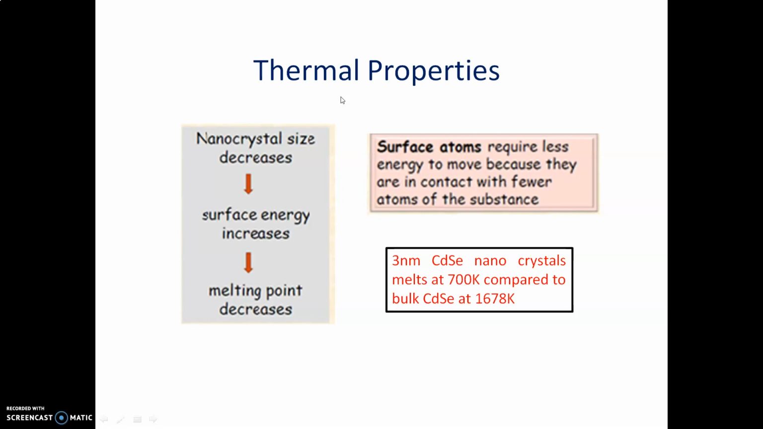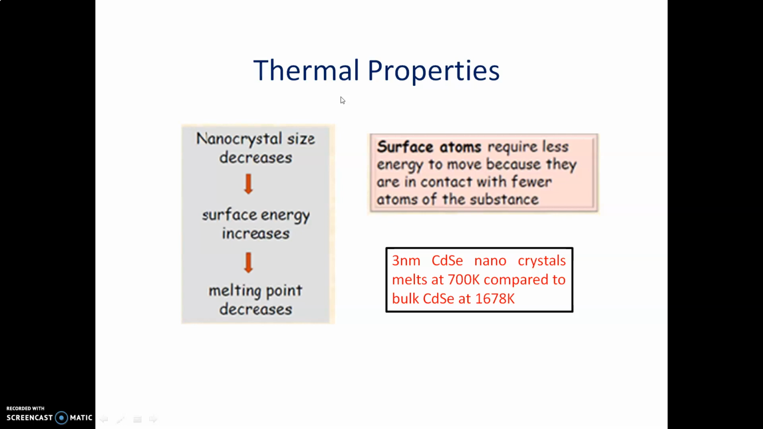melting point decreases. This is due to the surface atoms requiring less energy to move because they are in contact with fewer atoms of the substance. In the bulk state, the atoms are in contact with a larger number of atoms, hence the surface atoms will require larger energy to move from the surface. Hence the energy required to melt is higher. Because of that, in the bulk state, the melting point will be higher.